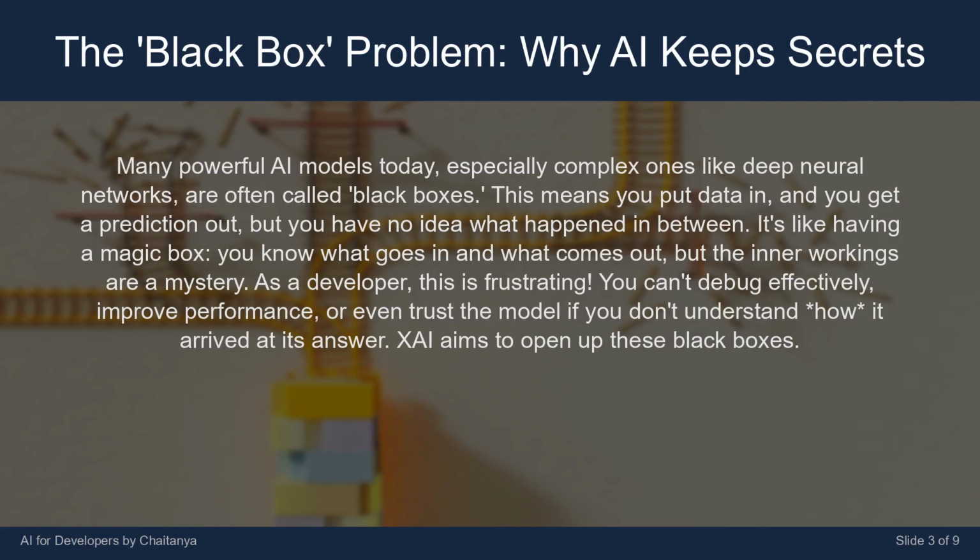It's like having a magic box. You know what goes in and what comes out, but the inner workings are a mystery. As a developer, this is frustrating. You can't debug effectively, improve performance, or even trust the model if you don't understand how it arrived at its answer. XAI aims to open up these black boxes.